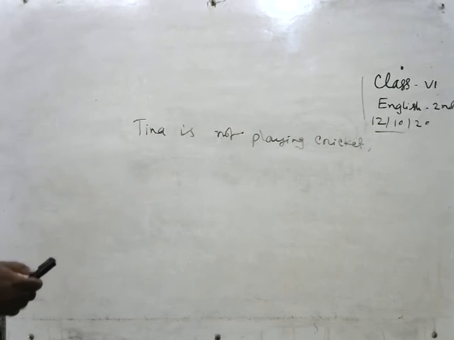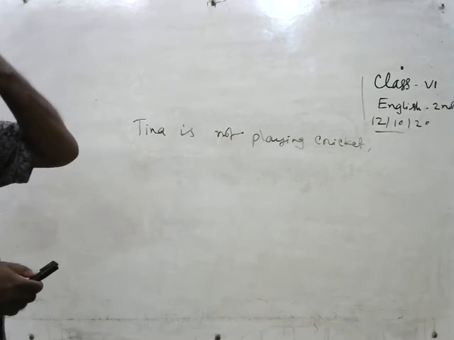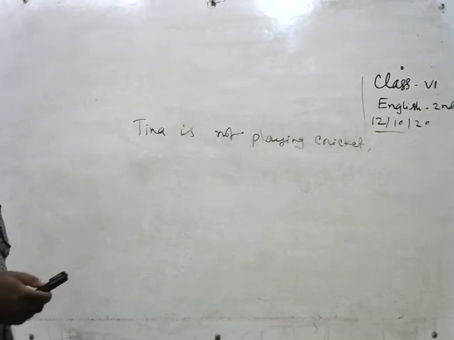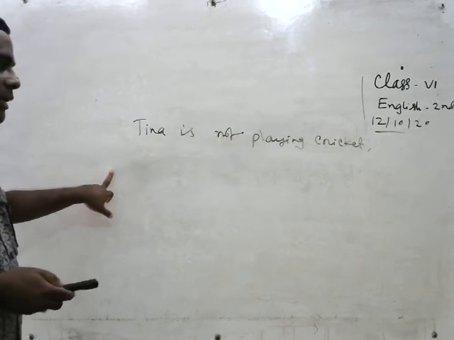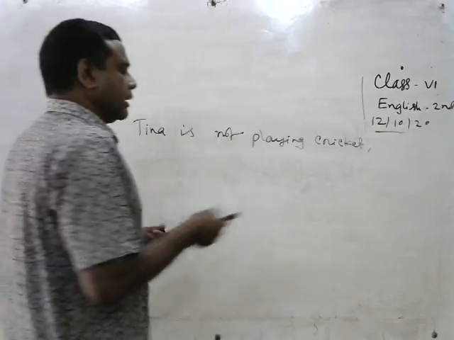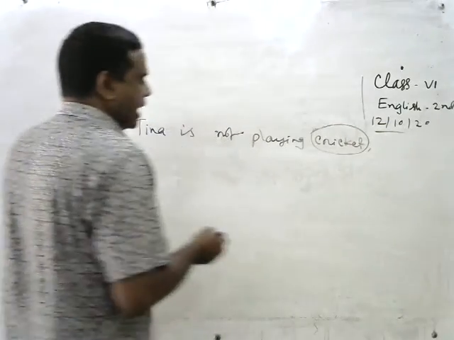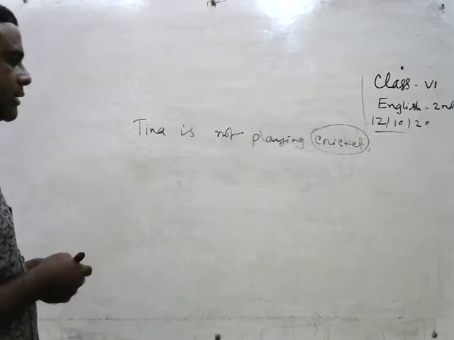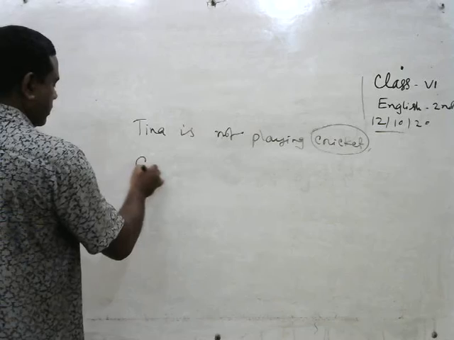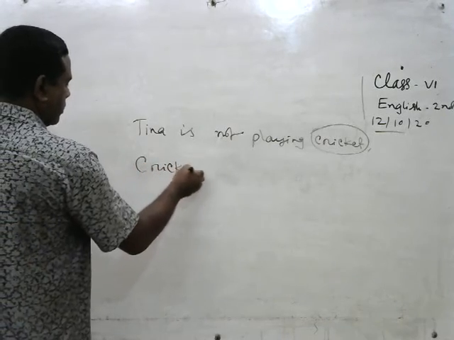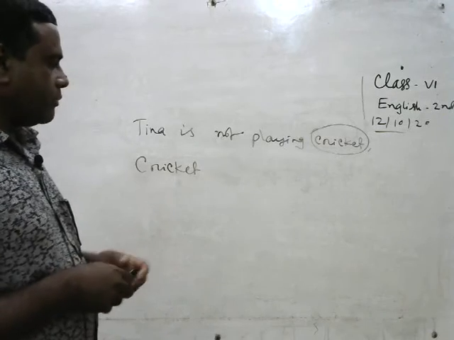If the sentence is negative, first we have to write the object as the subject. Here the object is cricket, so we write cricket as the subject first. Then we write the auxiliary verb.